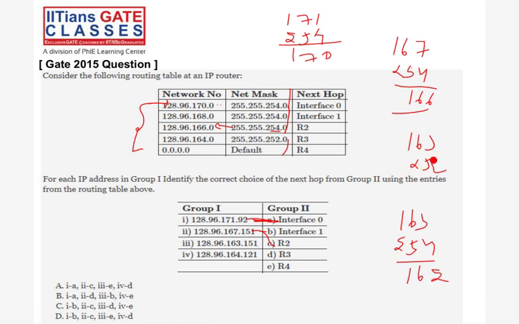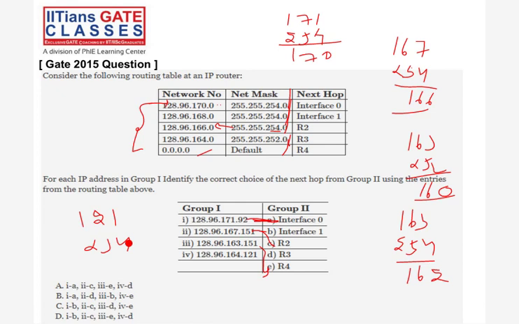Similarly, the last one, 165, try with 254. Here you will get 164. It is not there, but here it is.